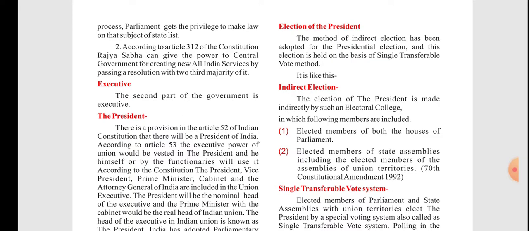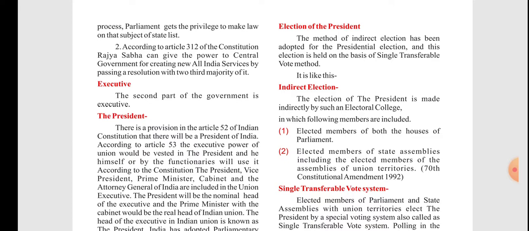Now the second power. According to Article 312 of the Constitution, the Rajya Sabha can give the power to the central government for creating new All India Services by passing a resolution with a two-thirds majority. It can create new services in the power of the central government by passing it with a two-thirds majority in that way.